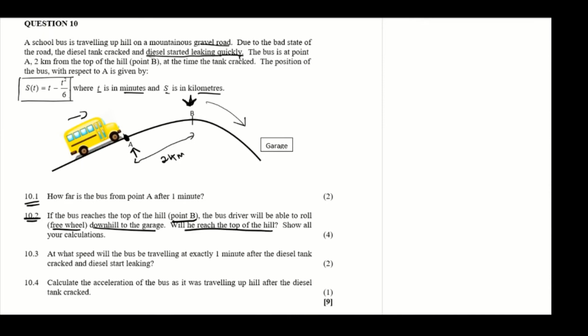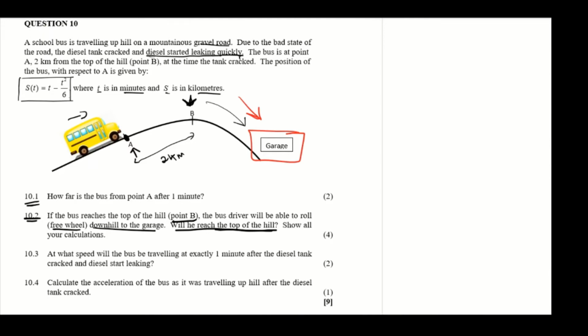So that's the question. We want to know if he will be able to reach the top of the hill. If he reaches the top of the hill, then he'll be able to arrive at the garage, because the bus will just roll without the use of diesel, right? So we want to know if the driver will be able to reach point B.